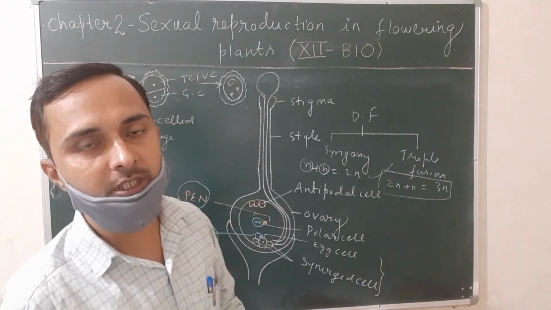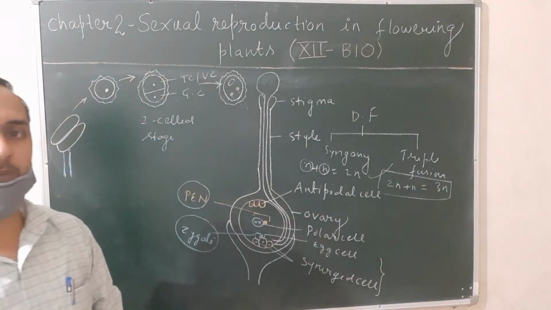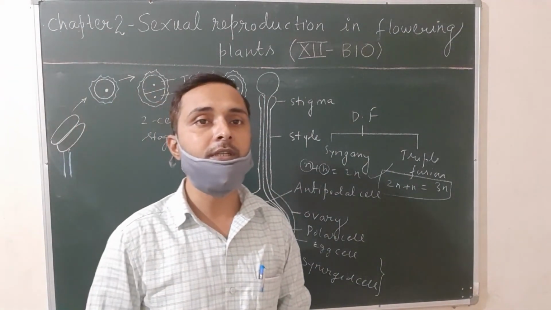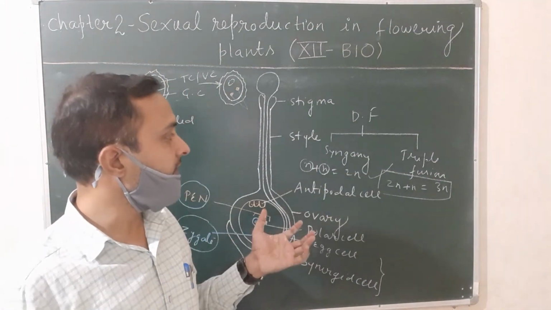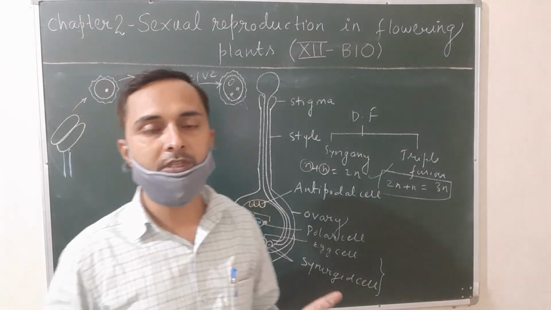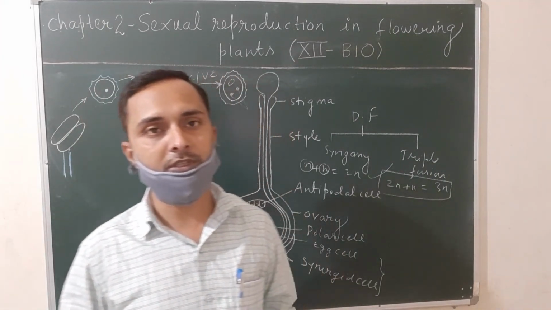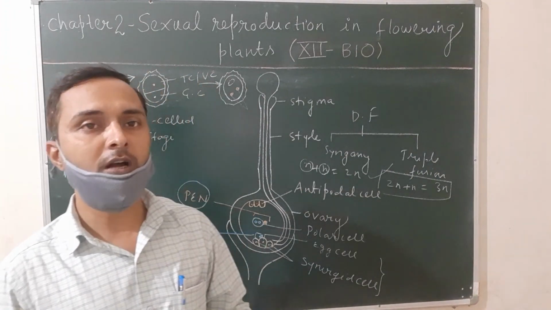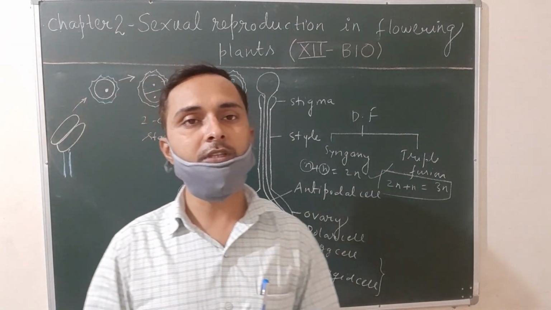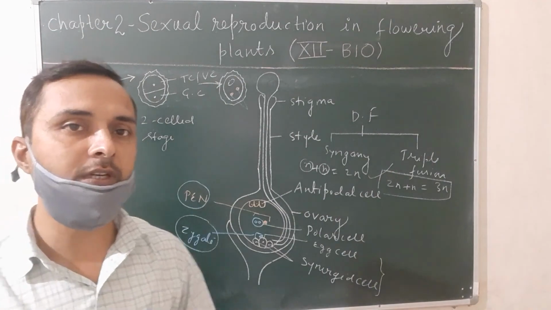So what is the function of the endosperm? The endosperm provides nourishment to the developing embryo. When the seeds contain endosperm, such seeds are called endospermic seeds, and when the seeds lack endosperm, they are called non-endospermic seeds. So this is all about double fertilization. Okay, thank you.